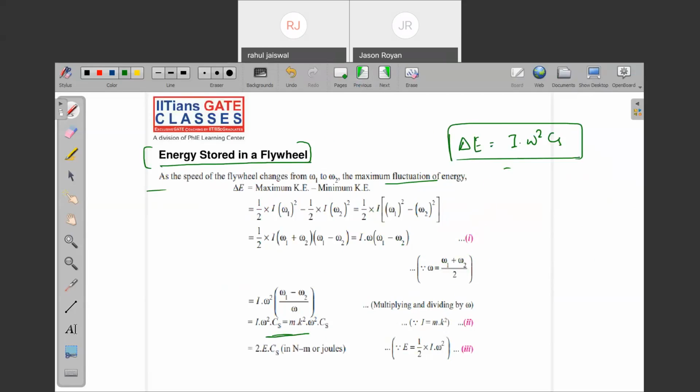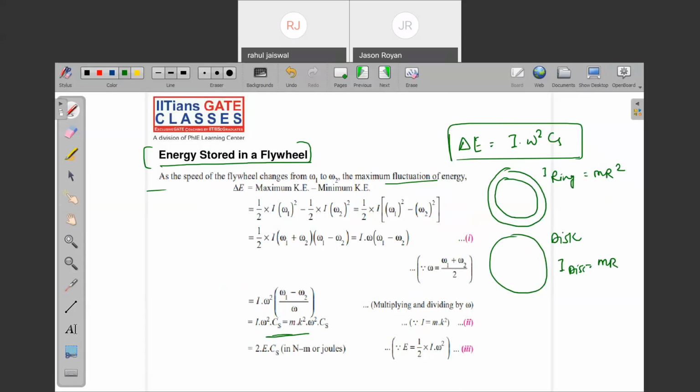When the flywheel is of ring type, what is the moment of inertia? M R square. When the flywheel is of disc type, what is the moment of inertia? M R square by 2. Note down.